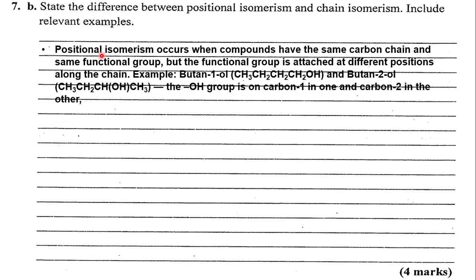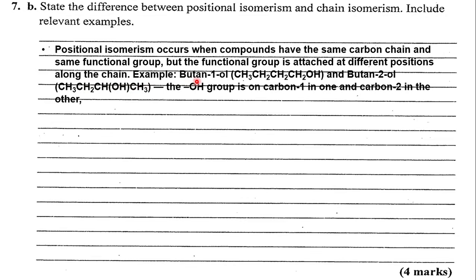That's positional isomerism. So the same carbon chain and the same functional group, but the position of the functional group is different.